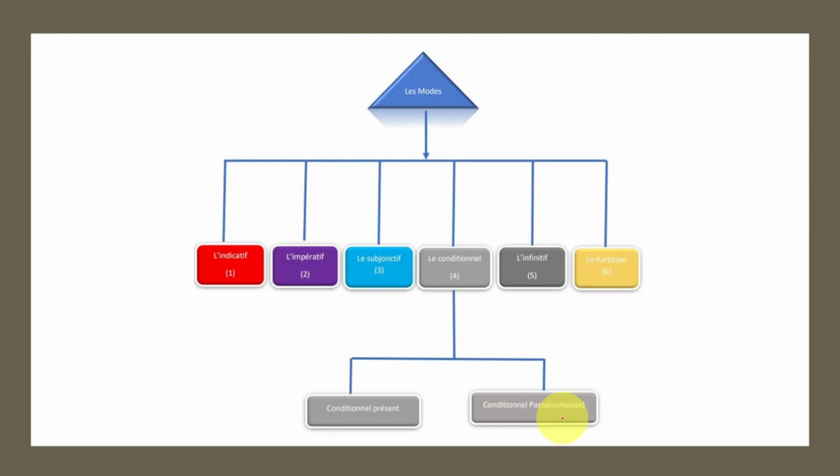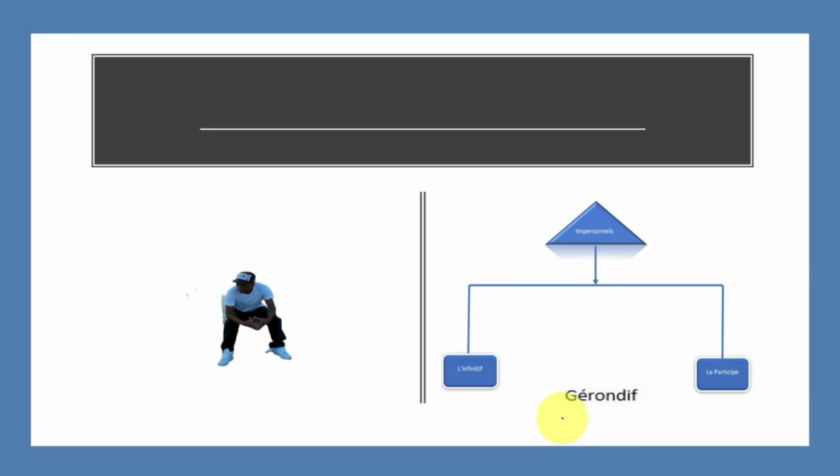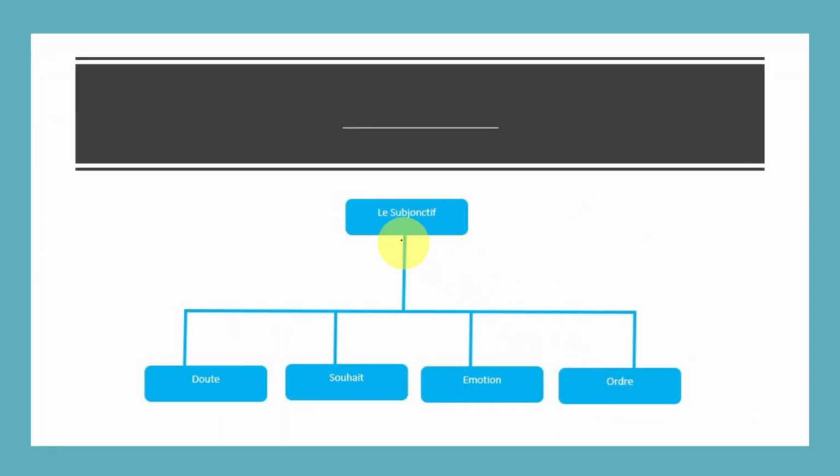Now, you're going to hear something about impersonnel. We have l'indicatif, le participe. Now, you're going to hear about gerundive, this one. I'm going to explain to you guys about this in my other video. Okay? And inside of this subjunctive, we have doute, souhait, émotion, ordre. I'm gonna explain to you guys how to use this correctly in my other video.